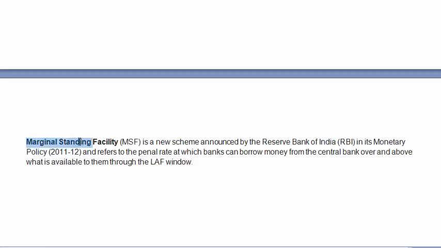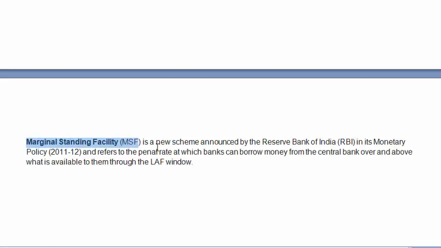Now suppose it has a limit of 10 crore rupees, and it wants 20 crore rupees. So there is a new policy which says that yes, you can borrow more than the original 10 crore rupees. So you can borrow 20 crore rupees, but at a higher rate. So that is what we call marginal standing facility.